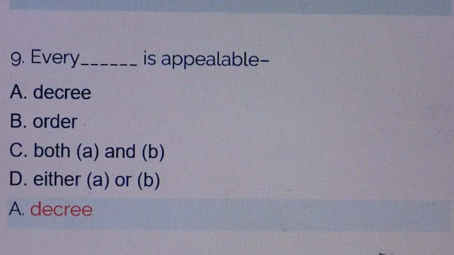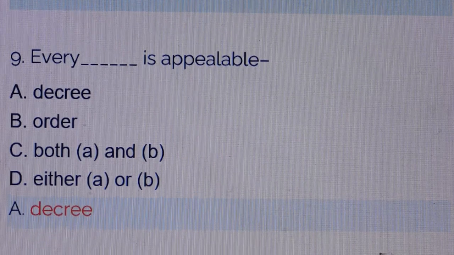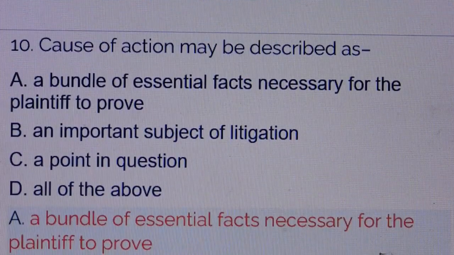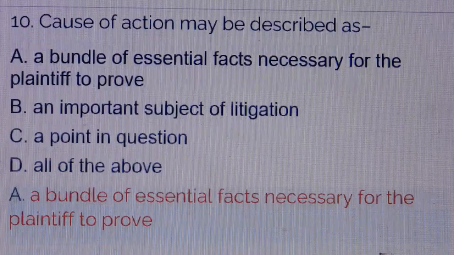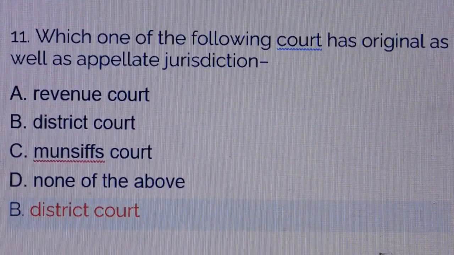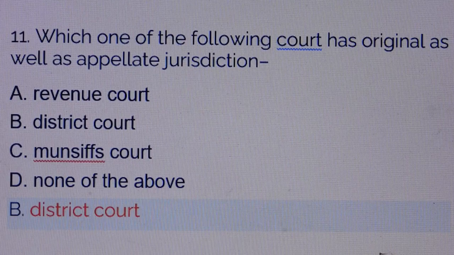Question number 9. Every dash is appealable. Answer is option A, decree is appealable. Question number 10. Cause of action may be described as. Answer is option A, a bundle of essential facts necessary for the plaintiff to prove. Question number 11. Which one of the following courts has original as well as appellate jurisdiction? Answer is option B, district court.